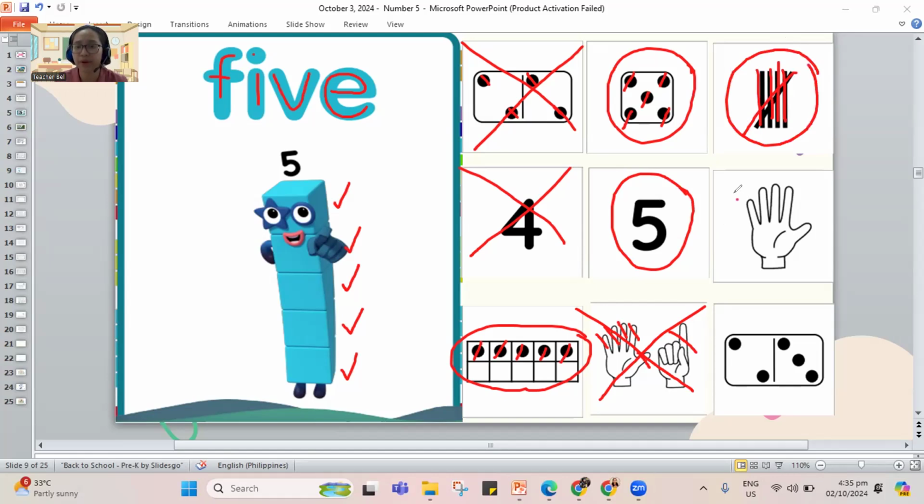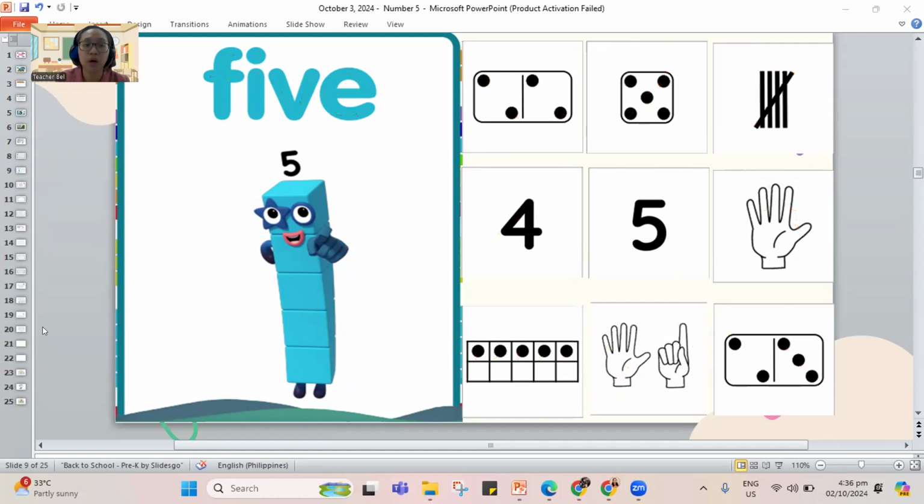How about the fingers? Let us count this one. One, two, three, four, 5. It is 5. So let's circle number 5. How about our domino? Let us count this one. One, two, three, four, 5. So the dots that you see in this domino is 5. Let's circle this one. So we found all the things that show 5. The number 5. Okay, how about I erase the writings on the screen and let's proceed to another part of our class.